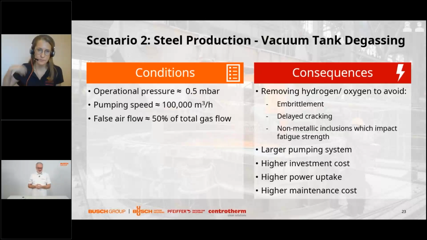And I've learned that, as you said before, 50% of the total gas flow, in the range of 5,000 millibar liter per second, are false air flows. Imagine one could reduce this. This would be a major cost saver, because you could have lower initial costs by making the pumping system smaller. You would have much lower power uptake. One of these pumps can have a power uptake of something like 15 kilowatts, and we're talking of dozens of pumps of that size in a steel degassing system. And of course, if you save on the number of pumps, you can also save on maintenance costs.